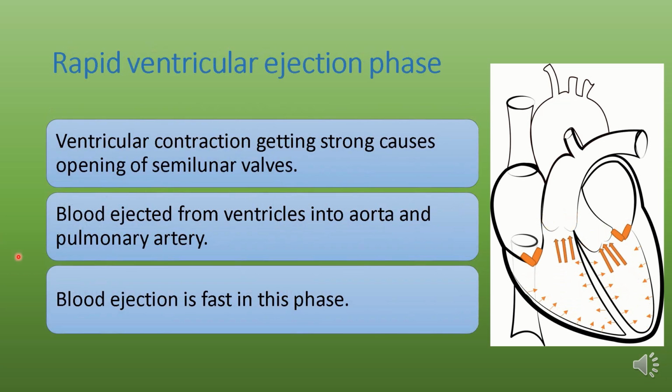Rapid ventricular ejection phase. In this phase, ventricular contraction gets stronger, causing opening of the semilunar valves.